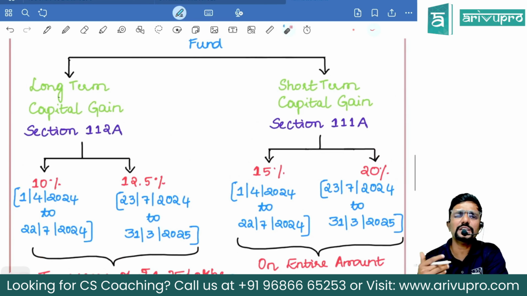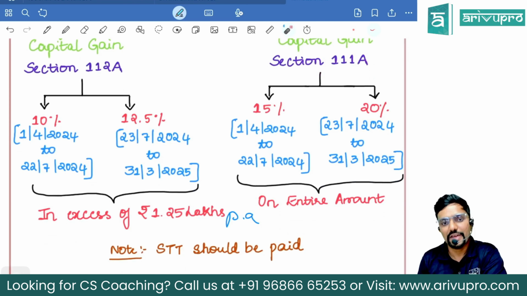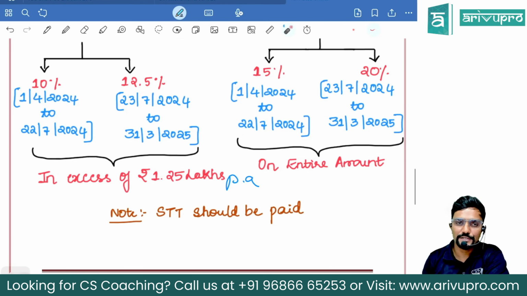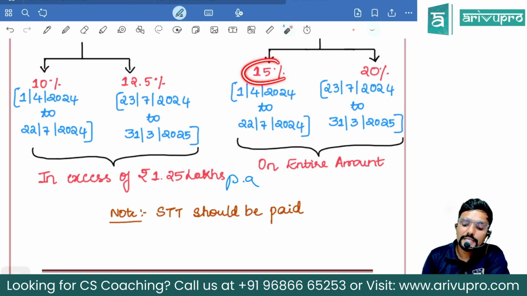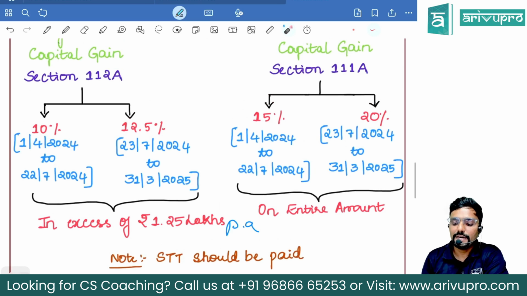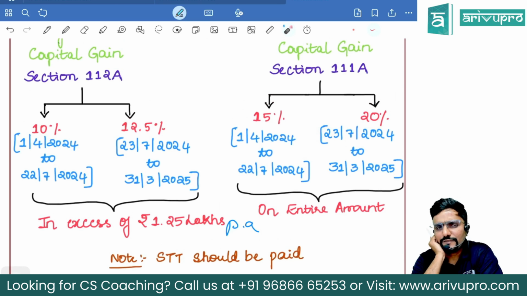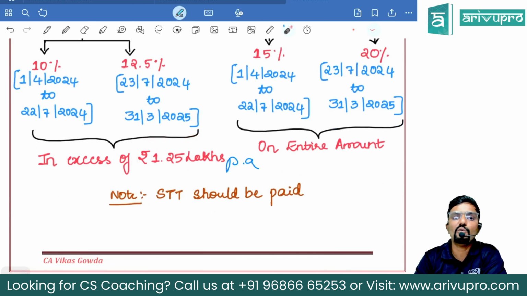Then, sir, what if it is a short-term capital gain? Means the ETF I have transferred is a short-term asset, sir. So what I got was short-term gain. Is it special? Yes, it is special. Covered under section 111A. Here also, date of transfer matters. If it is between 1st April to 22nd July, the rate is 15% on the entire amount. No exemption, nothing here. Whereas, if the date of transfer is from 23rd July to 31st March, the tax rate is 20% on the entire income. No benefit here, guys. Only for 112A, we have a benefit of up to 1,25,000. Only for 112A. Yes, sir.